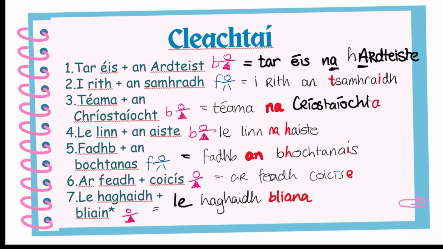Now the last two were different, so I hope that you figured out what was going on here. There's no the here, so it was like during the leaving cert or after leaving cert, during the summer. These last two, it's just for a fortnight. It's not for the fortnight, it's for a fortnight, and for a year. And blian in particular is irregular. It's feminine, but you don't add an E at the end. You actually change it to bliana, B-L-I-A-N-A.